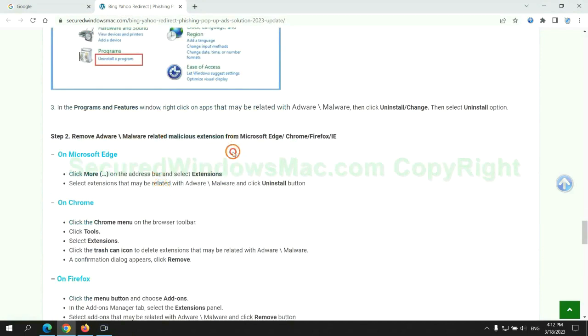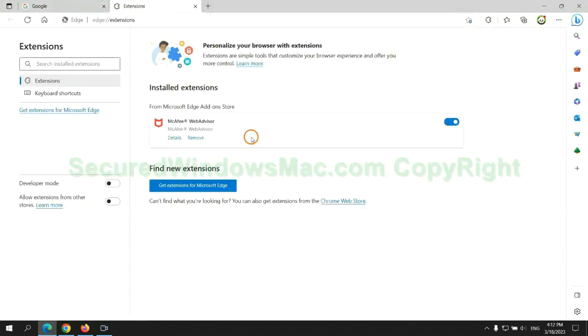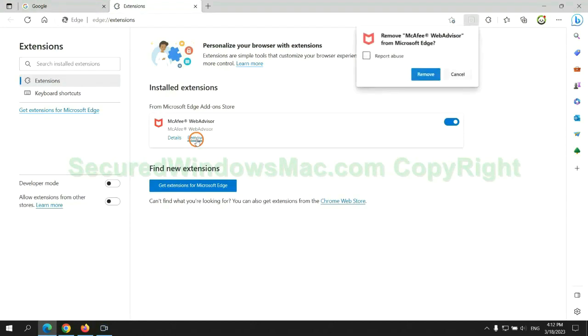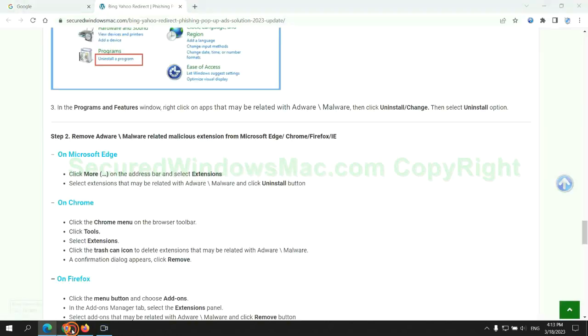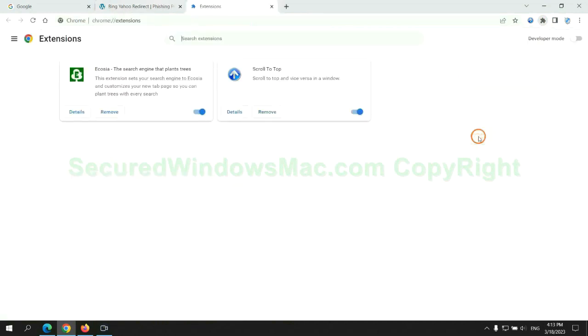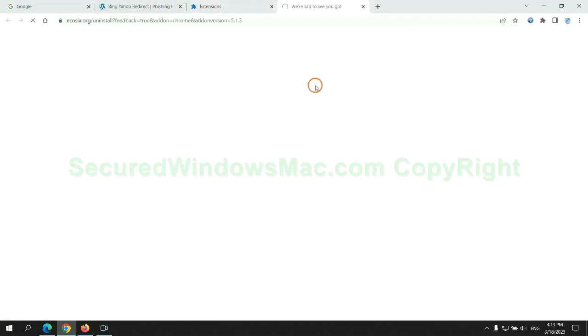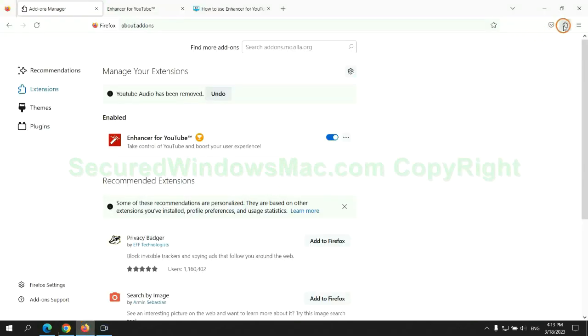In step 2, we need to remove the malicious extension on the web browser. First, remove the extension on Edge browser. Then remove the extension on Chrome. And remove the extension on Firefox.